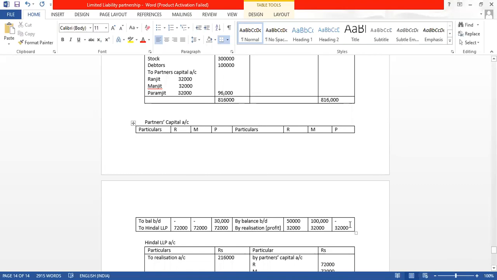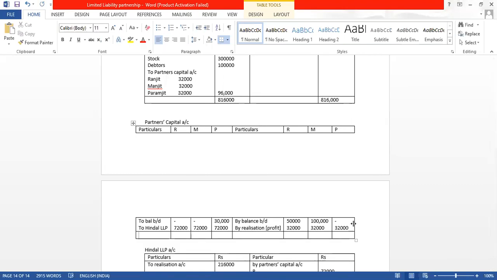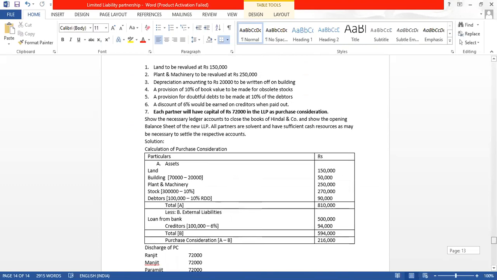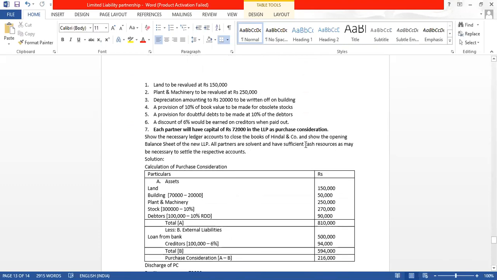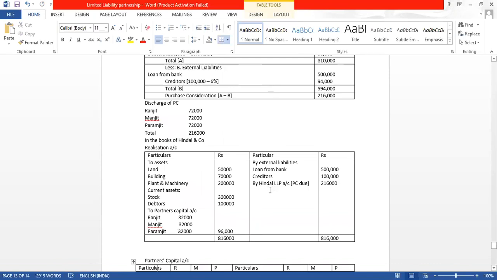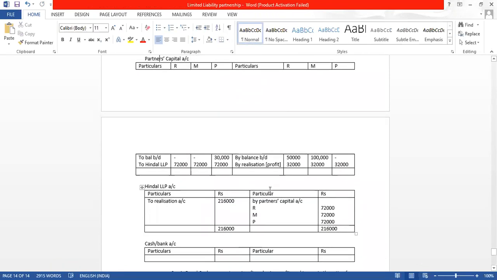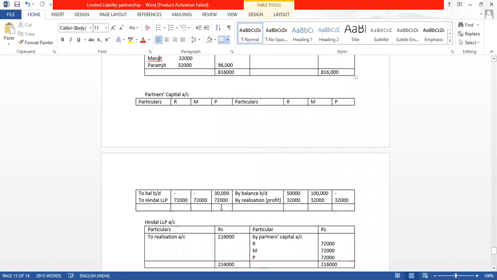That we will close this capital account. Whatever difference is there will be adjusted in cash. See here they have told all partners are solvent and have sufficient cash resources as may be necessary to settle their respective accounts. So whatever difference comes in the capital account will be adjusted by cash. So 50 plus 32 is 82,000. 1 lakh plus 32 is 1,32,000.